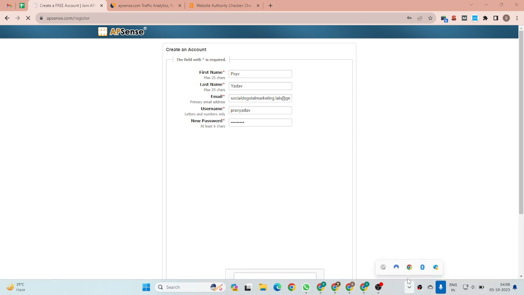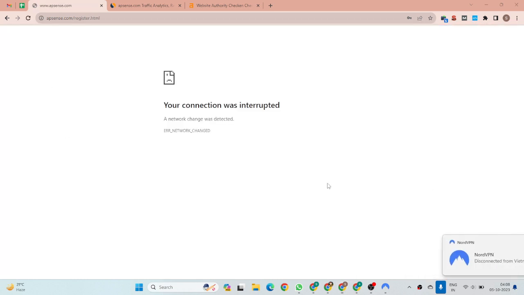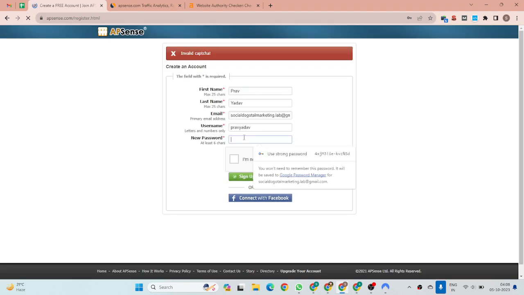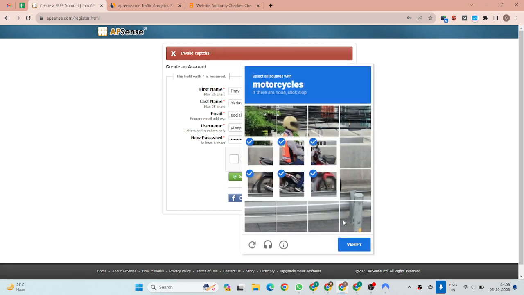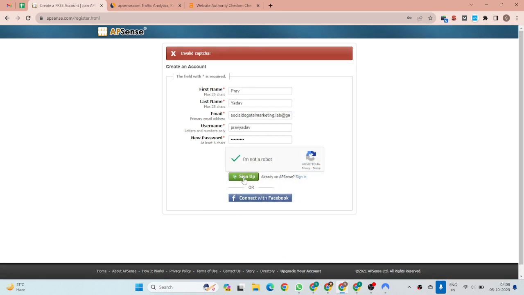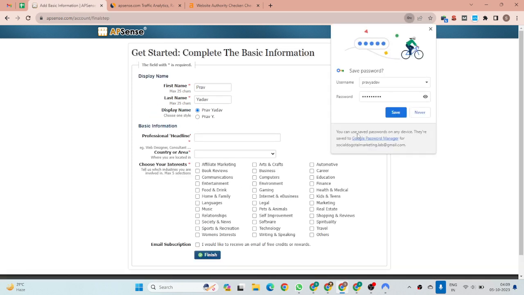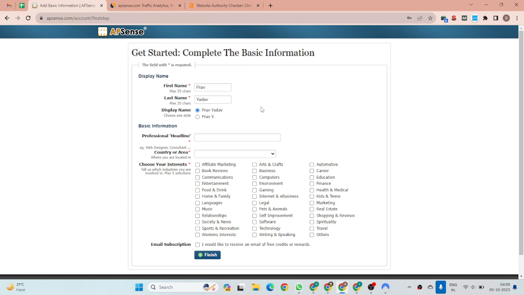I think my VPN is connected, so I'm going to stop it. Then we verify the captcha and click the sign up button. Our profile is successfully created now. It asks us for the display name, which you should optimize according to your requirement.